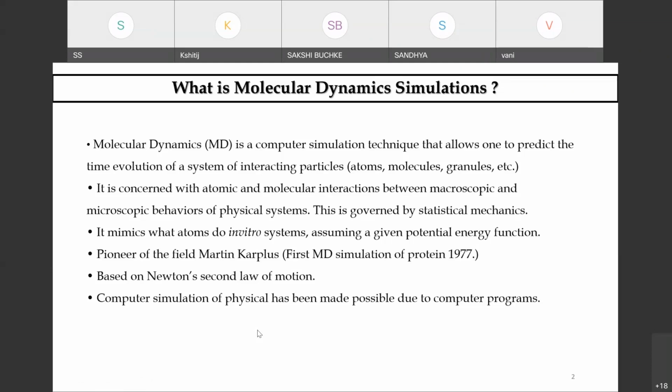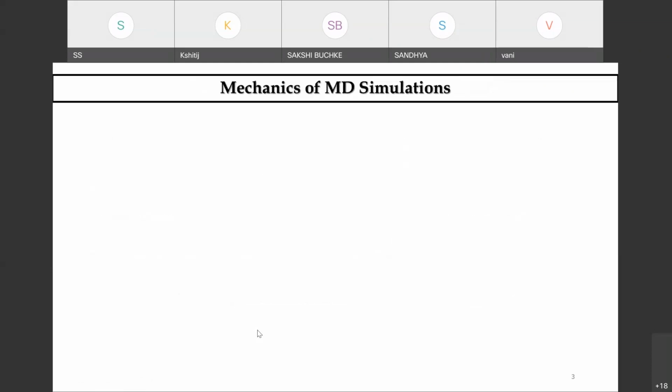So in recent times, researchers and scientists have recognized that MD can overcome the major limitations which are there in ligand docking calculations, or I should say, major protein conformational rearrangements which happen during ligand binding.